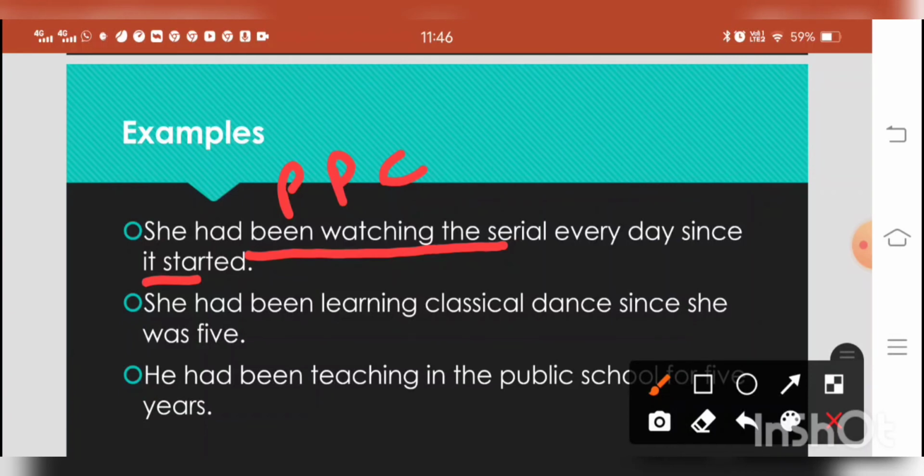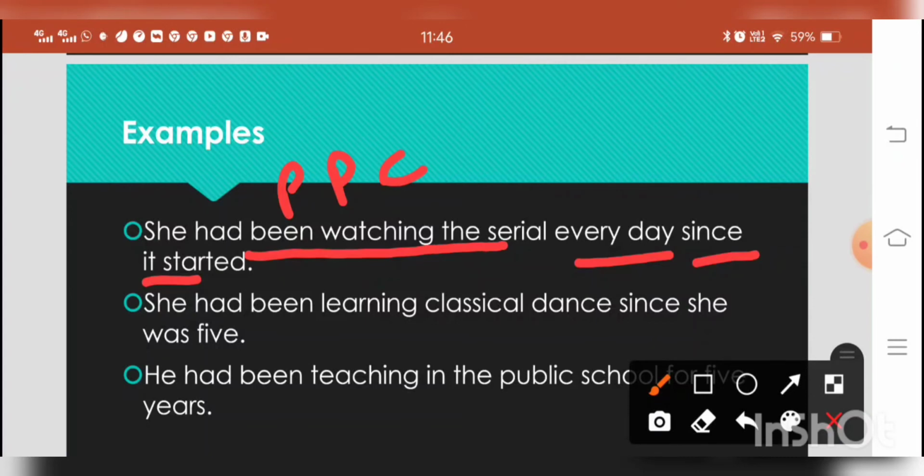So remember, past perfect continuous tense focuses on duration of time. So what is the duration? Every day, and we have used here since also. So she had been learning classical dance since she was 5.